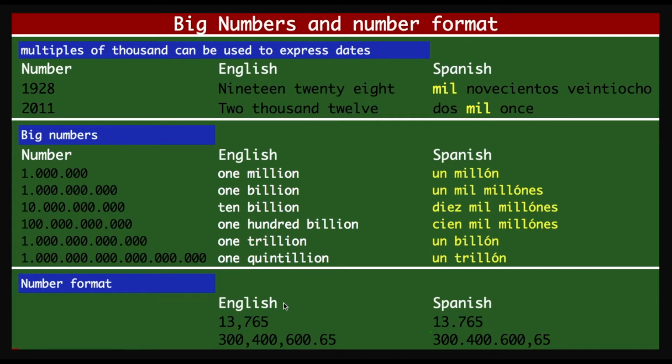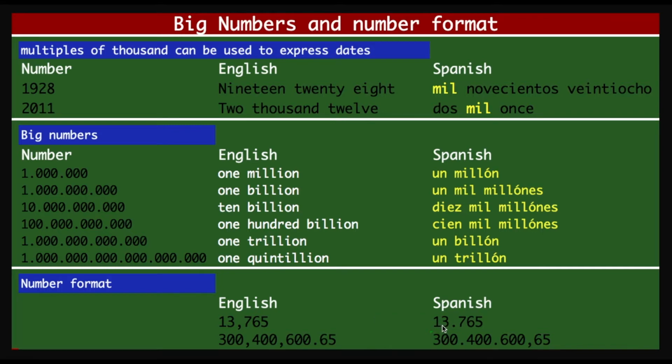Now, number format is going to be very interesting, folks. In English, wherever you see a comma, it is just used to separate numbers so that we can read them properly. Whenever you have a dot, that means the number ends and then you have the decimal part, right? But here's the beautiful thing. In Spanish, the role played by a comma and a dot is exactly opposite.